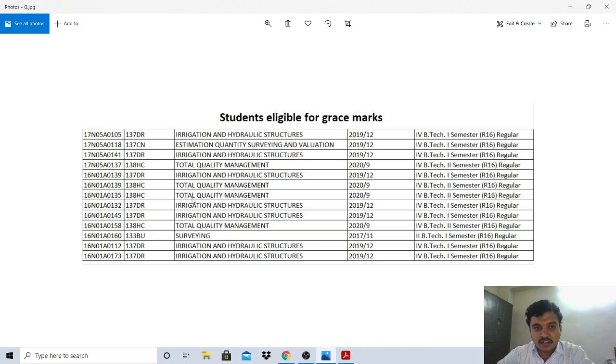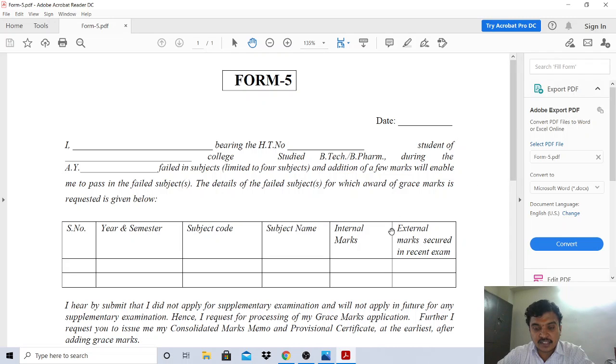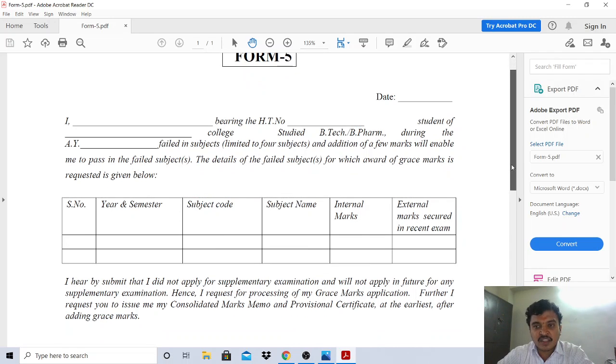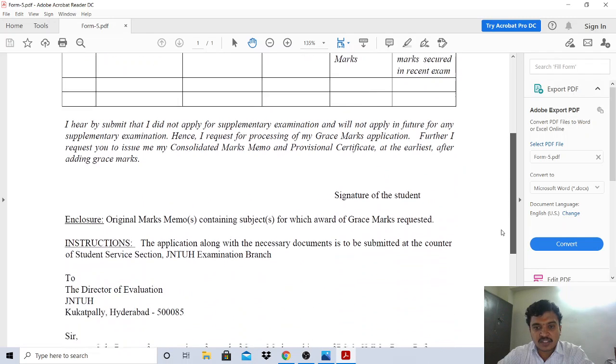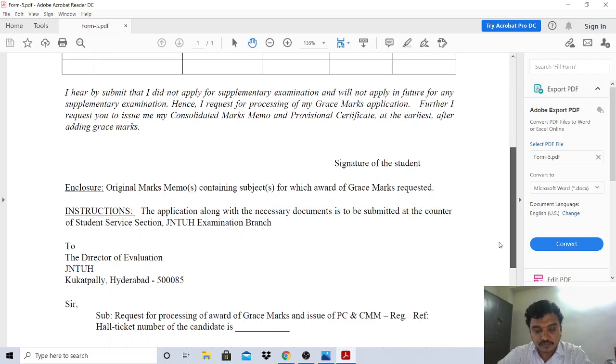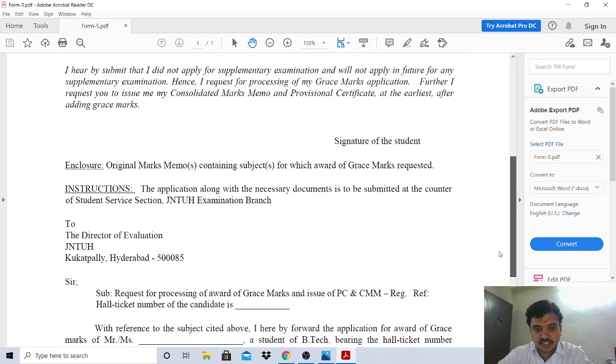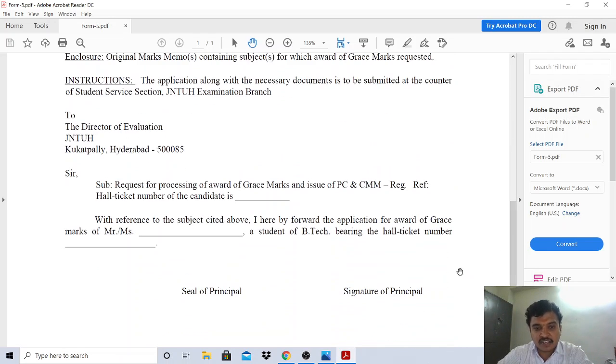So here the subject code, the subject, the academic year and the month, everything is mentioned. Fill this form, and the internal marks as well as external marks, in your mark sheet or internet copy, you got that one. Now sign the copy and submit it in the examination branch. From the examination branch, it will be forwarded to the Director of Evaluation, JNTUH, Kukatpally. This is the process for the students who have to get grace marks.